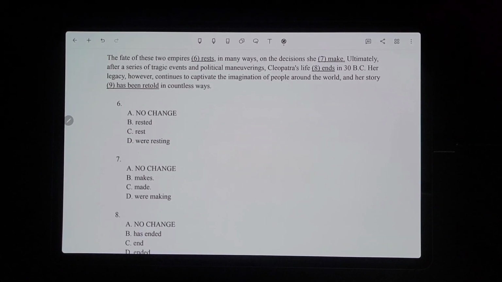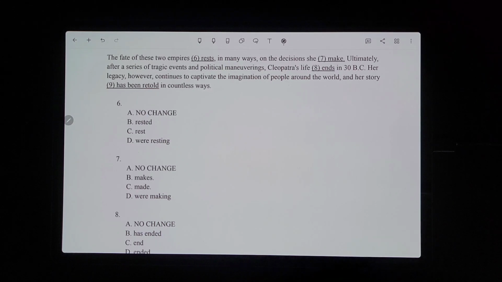For number six, the fate of these two empires rests in many ways on the decisions she make. So we're just focusing on number six for right now. So "rests," let's look at the subject. The subject would be the fate, the singular fate. A lot of these will confuse you because they put extra little parts like "of these two empires," because they want you to pick what's closest to the verb as your subject. You have to remember that that's not always the subject. Sometimes it is, but sometimes it's not.